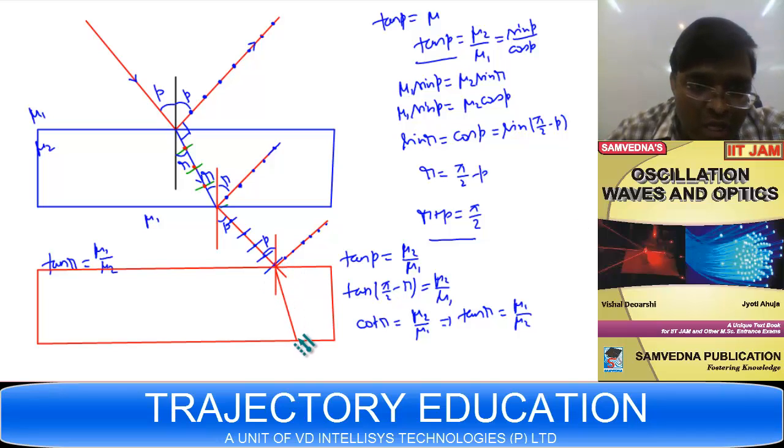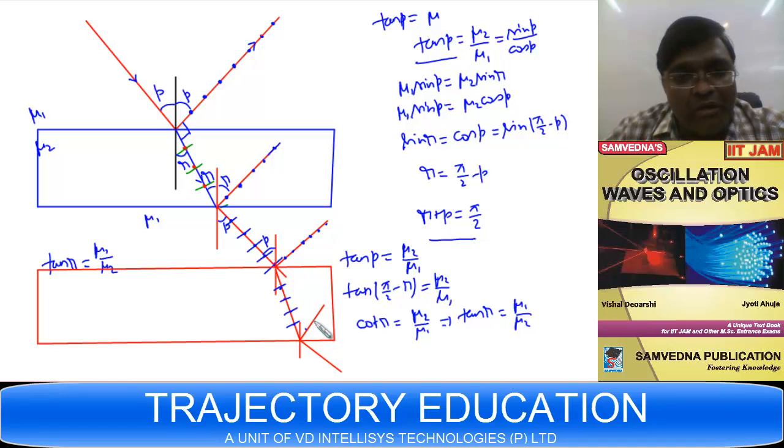Here you have again a refracted light, again a reflected light, and again emergent light. So here also the light is partially polarized with more vibration parallel to the plane of incidence and very small intensity perpendicular to the plane of incidence.